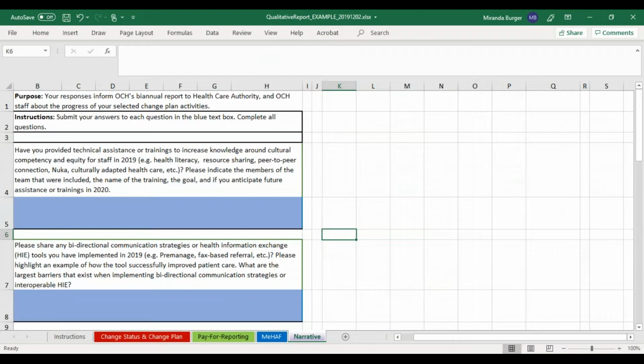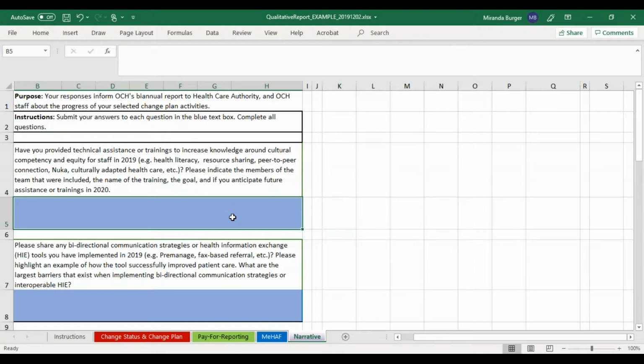Moving on to the last tab, all partner types will have a narrative tab in their reporting template. The purpose of the narrative questions is to inform OCH's biannual report to the Healthcare Authority and to inform OCH staff about the progress of your selected change plan activities. The narrative questions will look different from questions you have previously reported on. Please submit your answers to each of the questions in the blue text box.